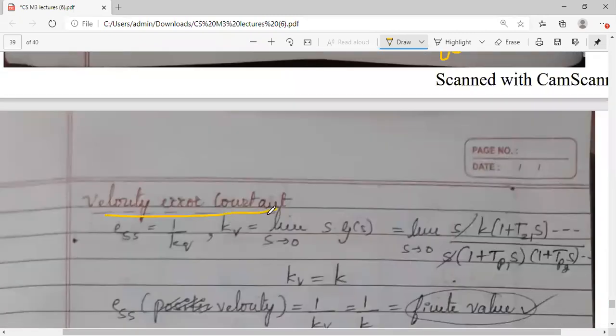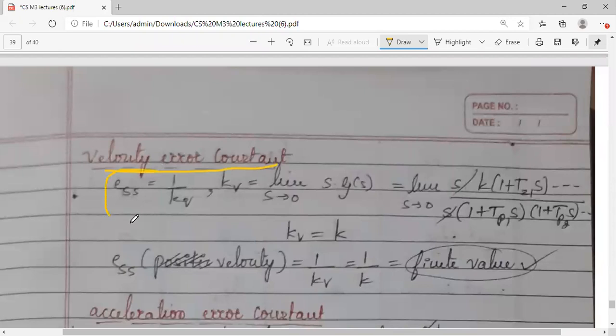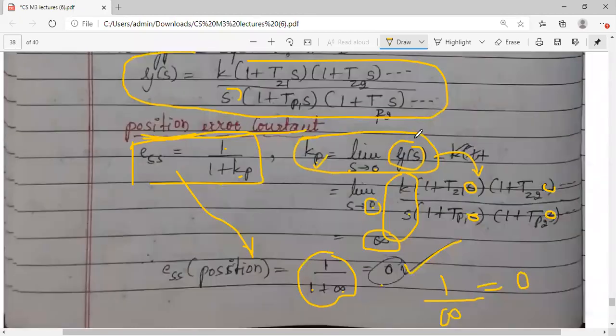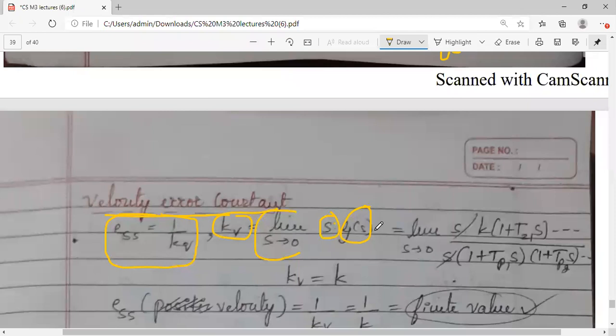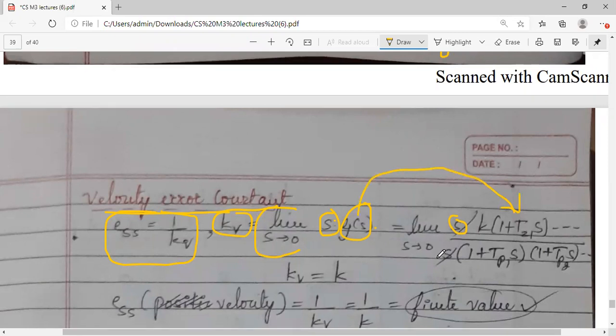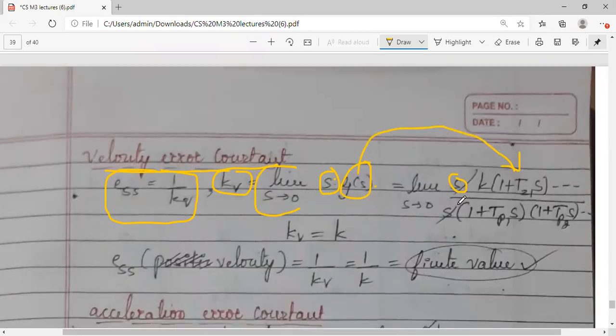Now going for the next, the velocity error constant, that is ESS is equal to 1 by Kv. And what is Kv? Limit of s into G of s. Earlier, what was Kp? It was simply G of s: Kp is equal to limit of G of s. Here it is s into G of s. So keeping s as it is, I will substitute for G of s. In G of s we have already taken s raised to 1, so these two cancel. Apply the limit here, substitute s as 0. So all will be 1 plus 0, 1 plus 0. You will be left with only K. So this time Kv we got is K.